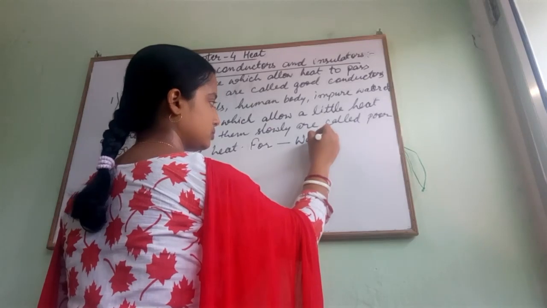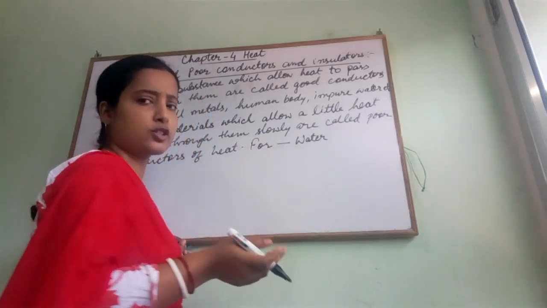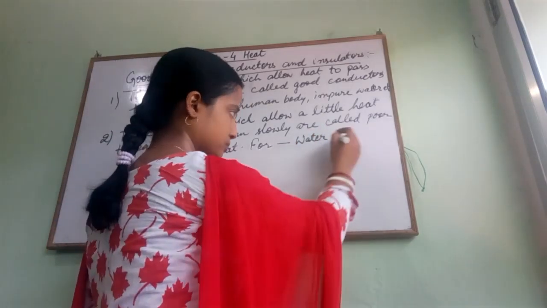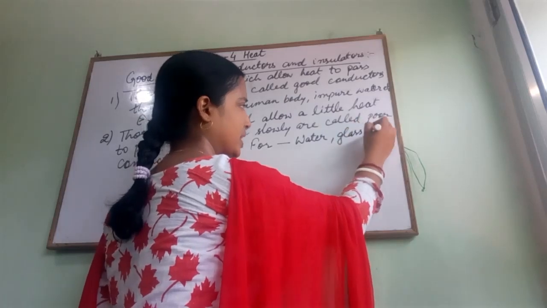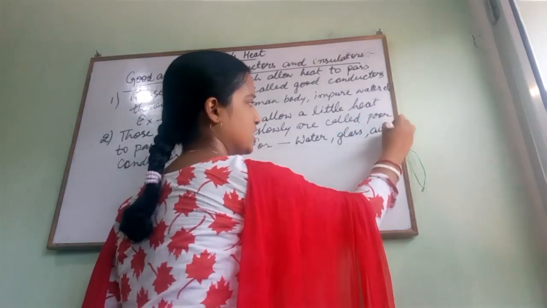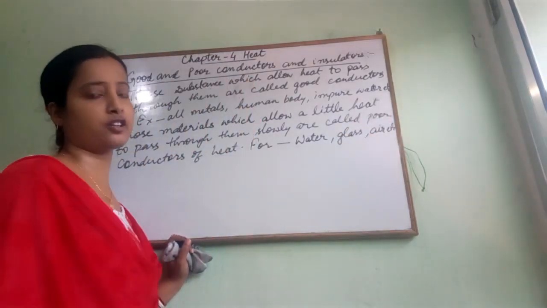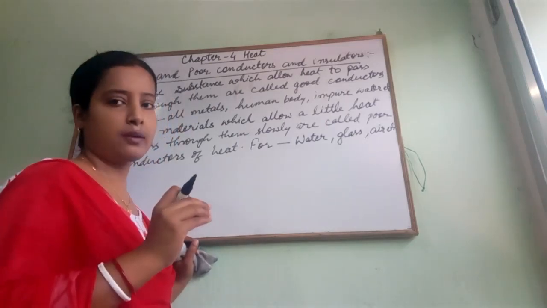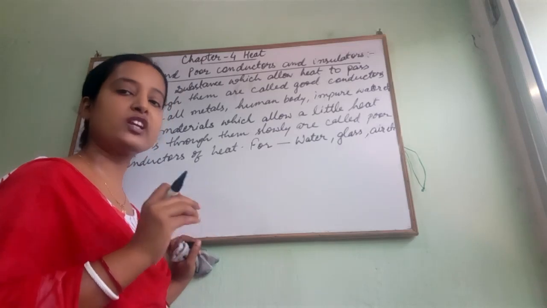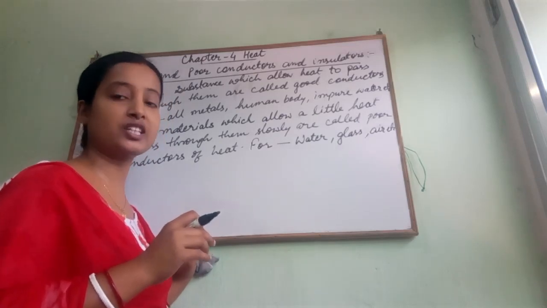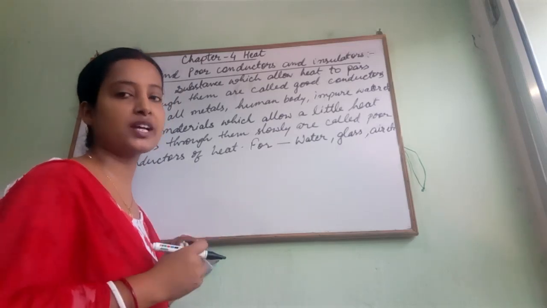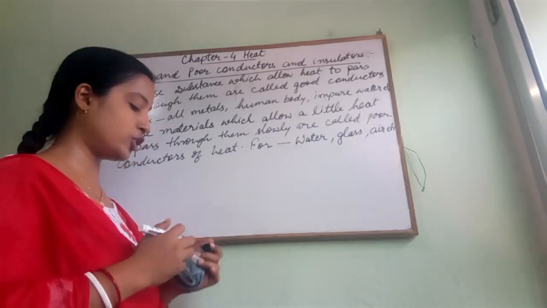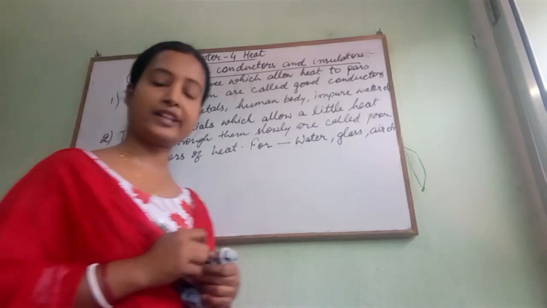For example, water, tap water, or you can also say pure water, glass, air, etc. These all are the poor conductors of heat which are allowing heat but in a very slow way. The heat is passing through them very slowly. They do not get heated very quickly because they are poor conductors of heat. And what do you mean by non-conductor of heat?